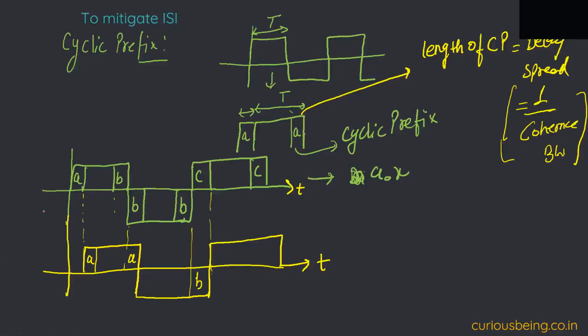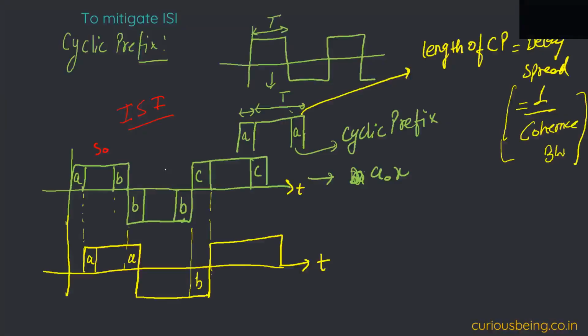Okay, so now let's come back here. What we are seeing here: when we look from the ISI point of view, we see symbol 0, symbol 1, symbol 2. What is happening here? Symbol 1 is only interfering with the cyclic prefix part of symbol 2. Symbol 2 is only interfering with the cyclic prefix part of symbol 1. In this case the interference is only till here.